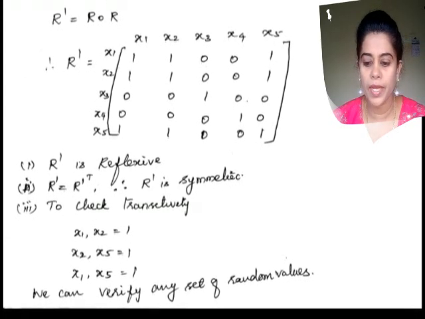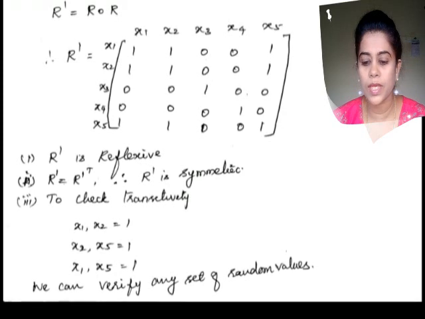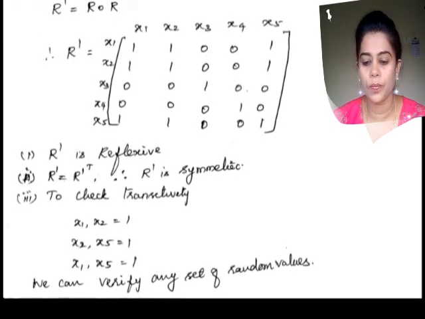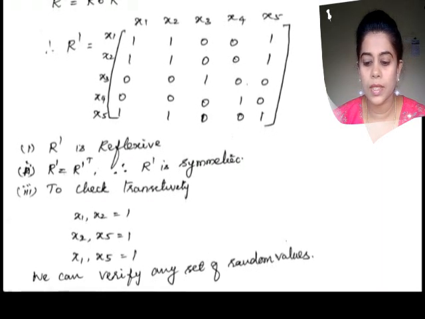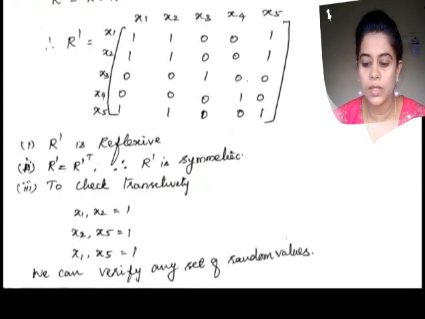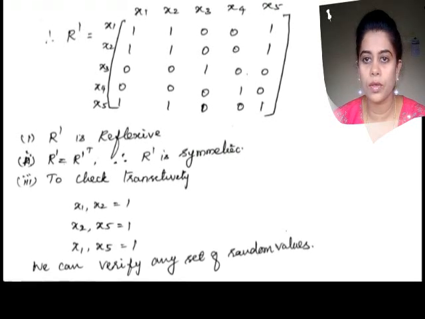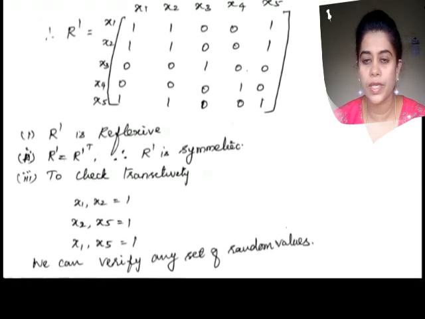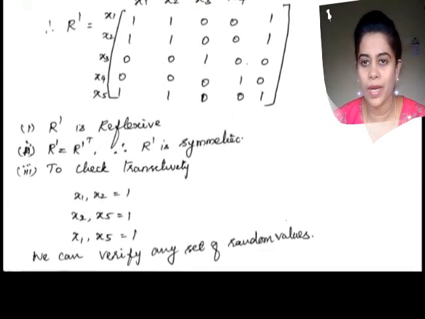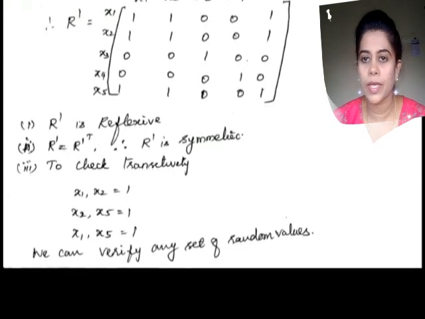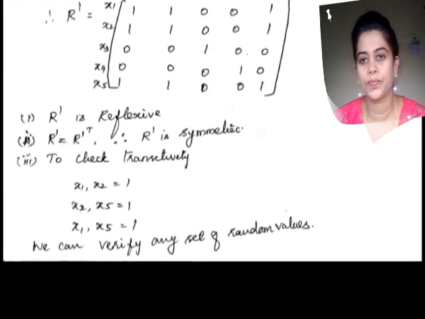Instead of taking x1 x2, let me take x1 x3. What is x1 x3? x1 to x3 is 0, and x3 to x4 is 0. Then automatically the resultant x1 to x4 should be 0. Check it. It is 0, isn't it? It is true for all pairs of values, any trial and error, any pair of values, it is true.